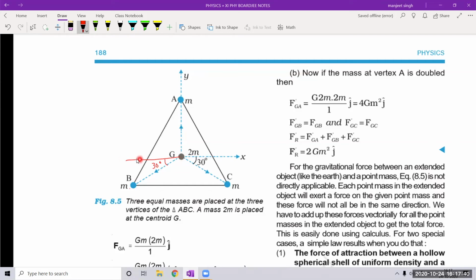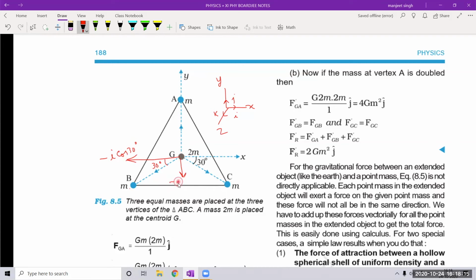So cos 30 component of this unit vector is on this side. So we will write minus i for this side, because the x direction component unit vector is i. x, y, and z, three directions are here: the unit vector i here, the unit vector j here, and the unit vector k here. So we will write i cos 30, and one component in this direction, that is in the minus j direction.